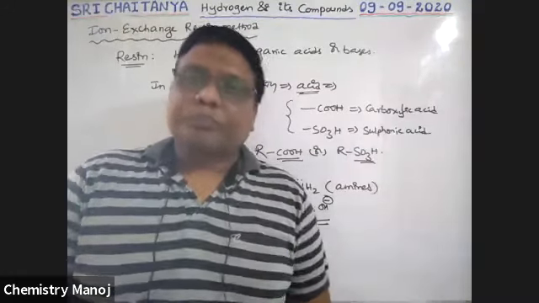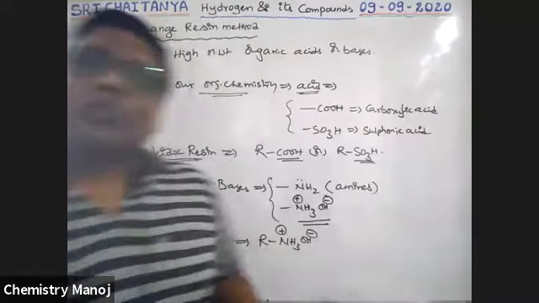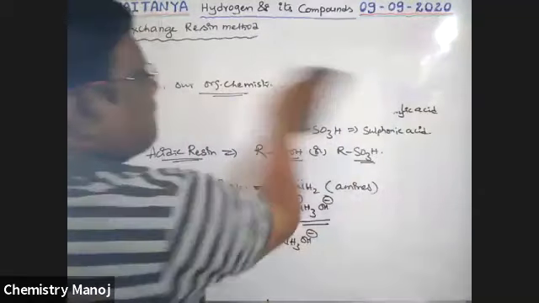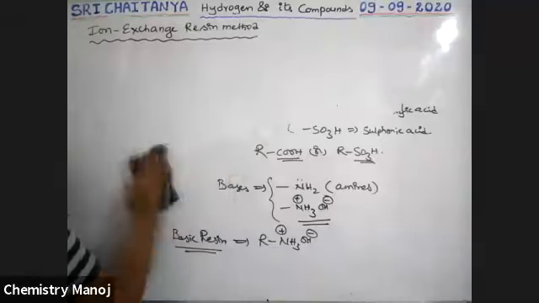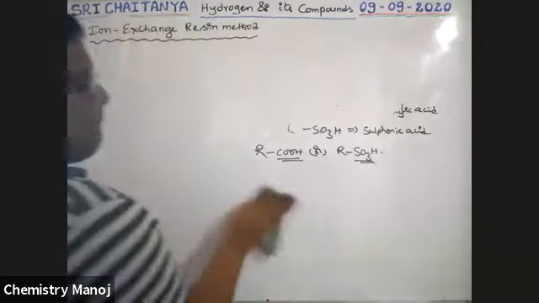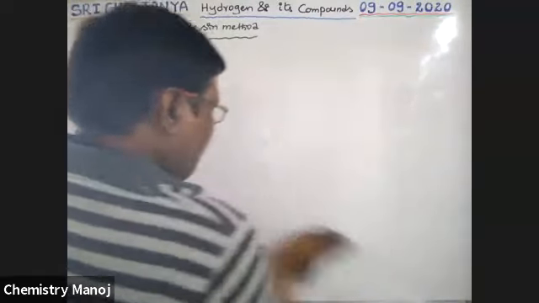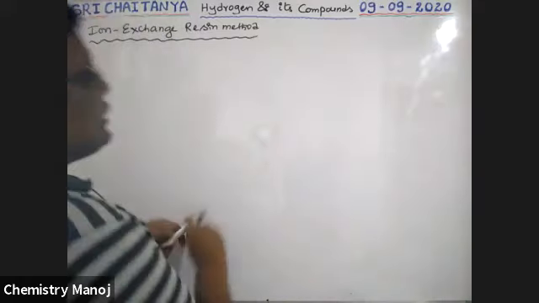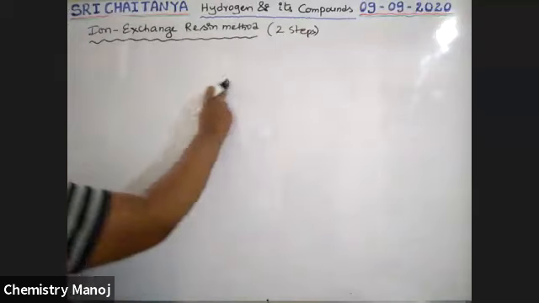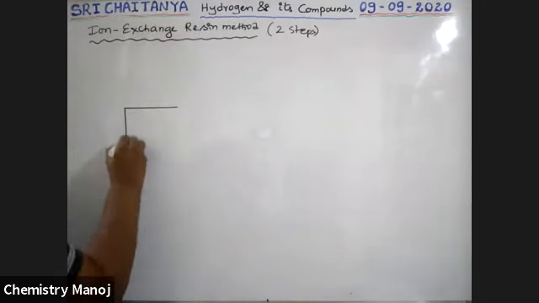See here. This process has 2 steps. In one step, I am taking a cylindrical vessel, boys.